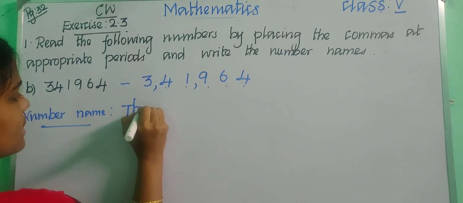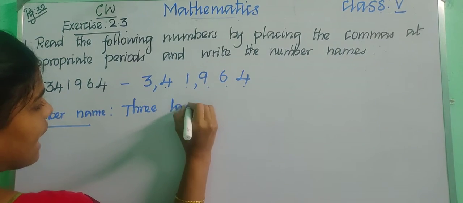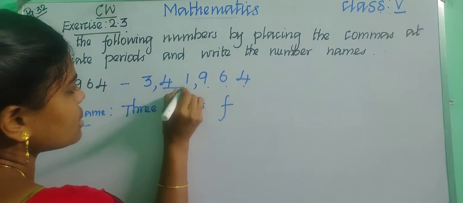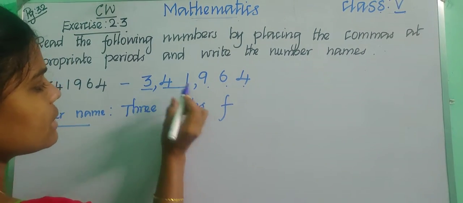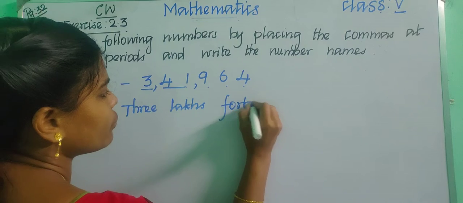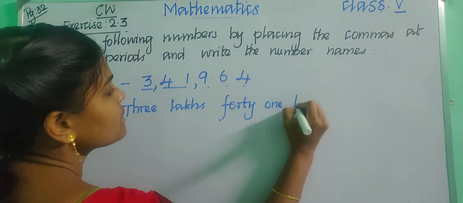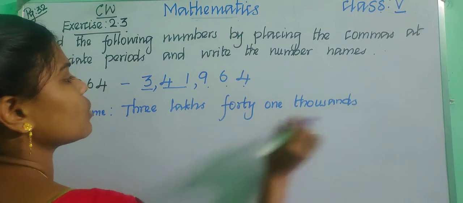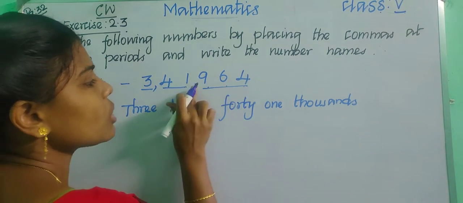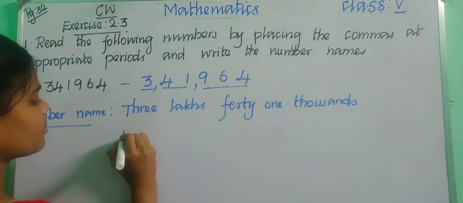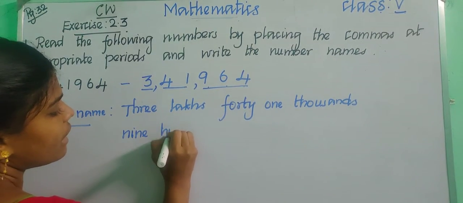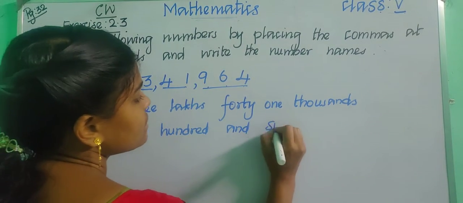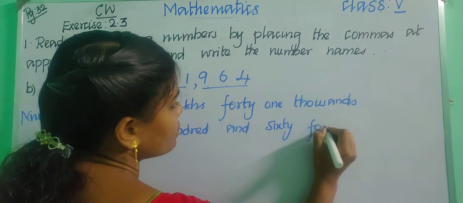Three lakhs: T-H-R-E-E, 3 lakhs, L-A-K-H-S, lakhs. 3 lakhs 41. So the lakhs period is over, and then the thousands period. 41,000: F-O-R-T-Y, 41,000, T-H-O-U-S-A-N-D-S. 41,964, ones period: 964.